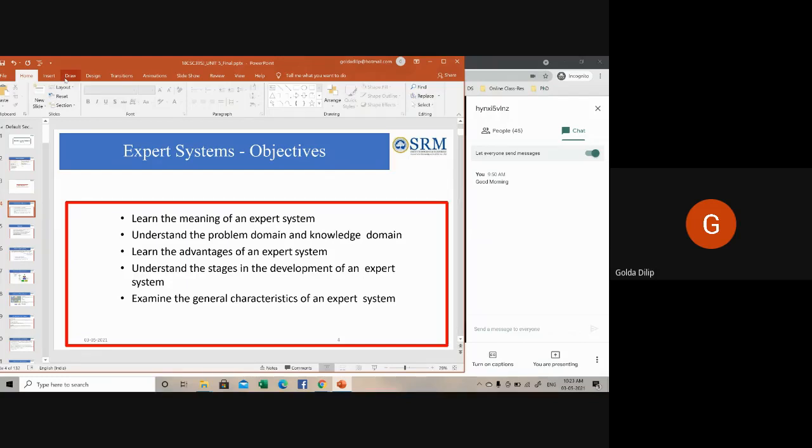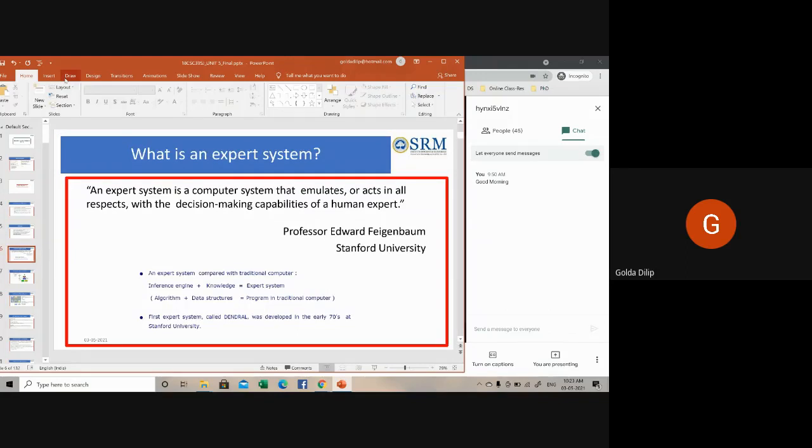Okay, so an expert system, as the textbook definition goes, as the name suggests, is a computer system that possesses or emulates the decision-making capabilities of a human expert. Expert systems have their roots in cognitive science, which is the study of the human mind combined with AI and psychology. So it has taken its roots from there.